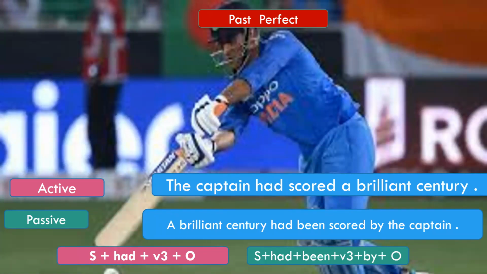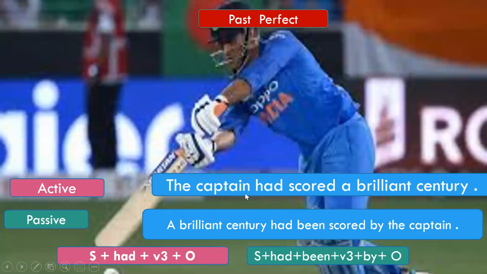In the past perfect tense, there is only one helping verb which is used, which is had. So subject plus had plus third form of the verb plus object. In perfect tenses, we only use the third form of the verb. So let us look at the sentence in the active voice. The captain had scored a brilliant century.